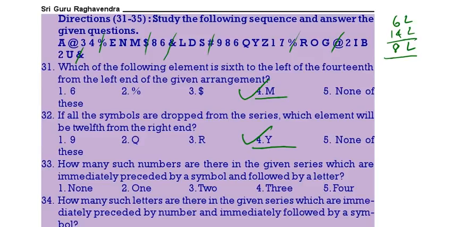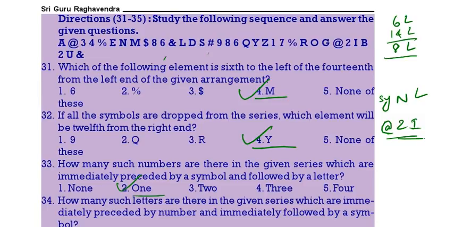Then, how many such numbers are there in the series which are immediately preceded by a symbol and followed by a letter? So, symbol, number and letter. In how many cases are we having symbol, number and letter? Symbol is at 4, then 2, then I. So, only one we are having.